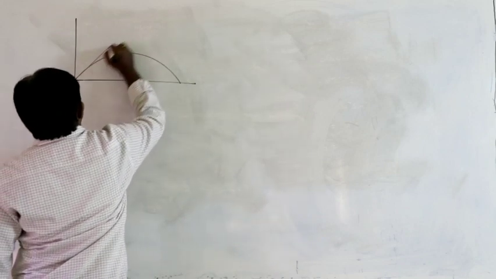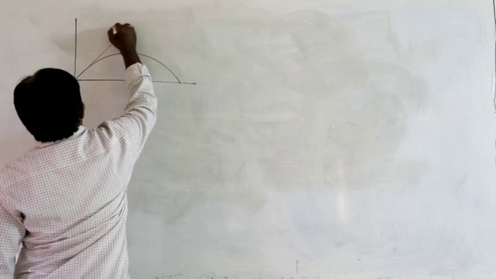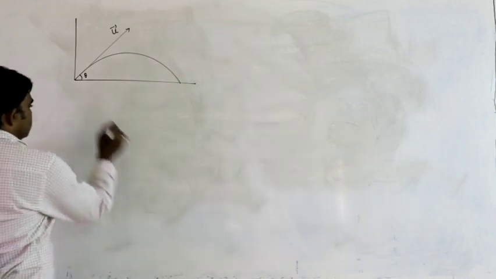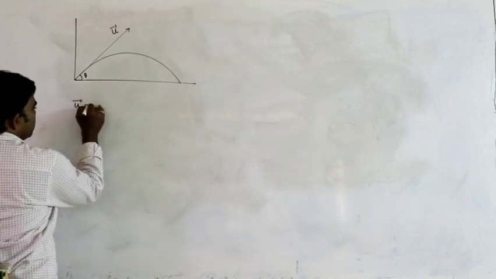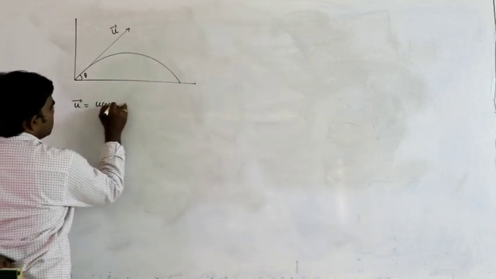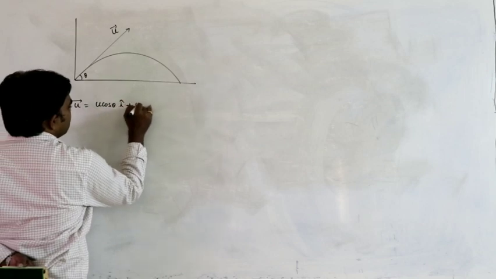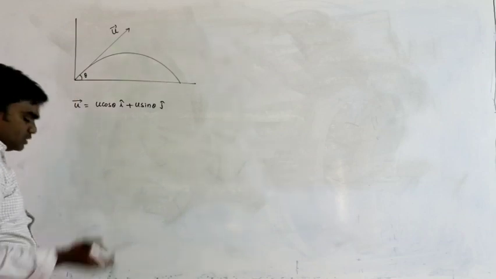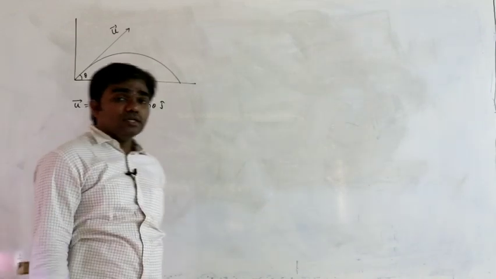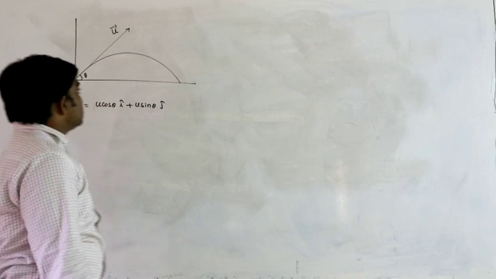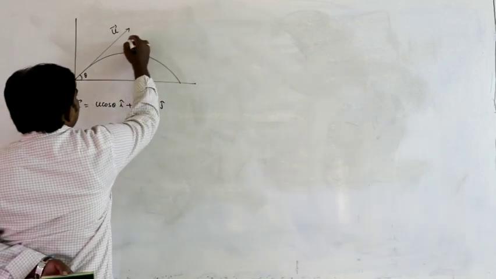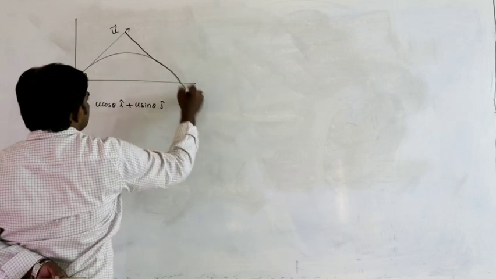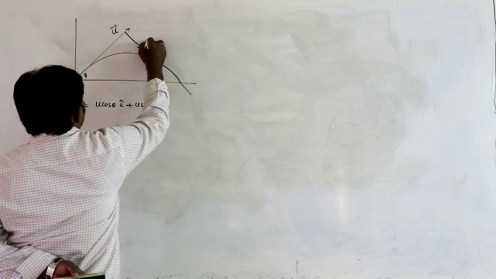Let us say this is the initial velocity vector u bar, which makes an angle theta. The initial velocity vector can be written as u bar equals u cos theta i plus u sin theta j. Next, after a certain time, let us say this is the direction of the final velocity vector v bar.